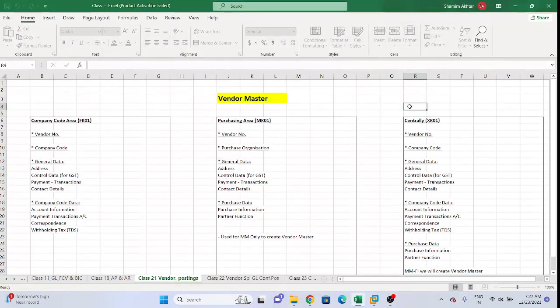Centrally, if you guys remember, one more master data we have created centrally earlier. What was that? If you can remember, please. We created it centrally in our GL topic. GL master data centrally. Remember, chart of account wise GL creation, company code wise GL creation, and centrally, FS00. GL master data creation centrally means FS00 is the T code.